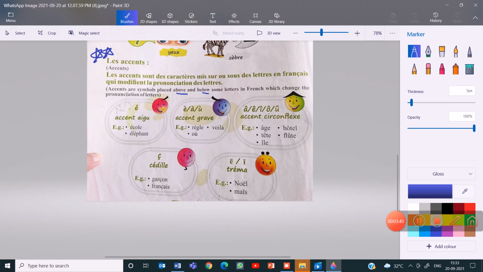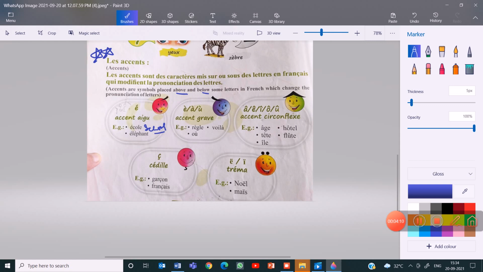This accent above a letter is known as accent aigu. For example, école and éléphant. This changes the sound of e to é. École is school, the French word for school.